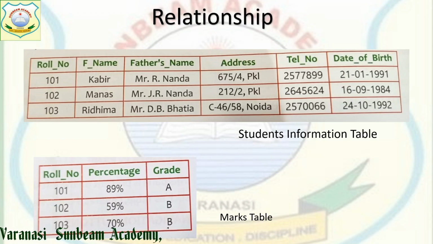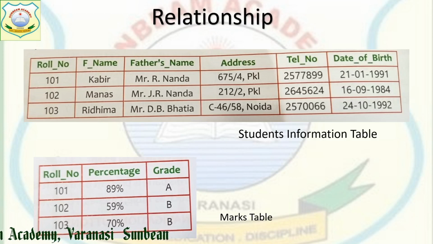Now students, as I told you, it creates a relationship. Suppose this is an example through which I am going to explain what a relationship is. Here two tables have been given. In one table, roll number, first name, father's name, address, telephone number, date of birth are given.